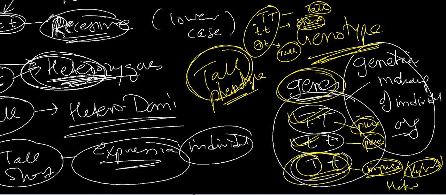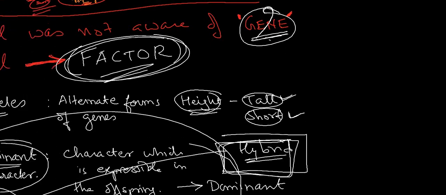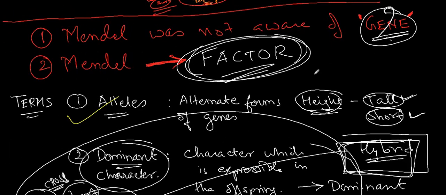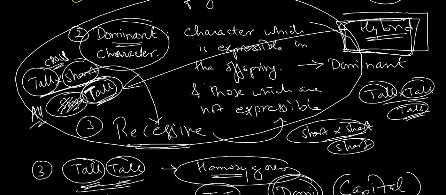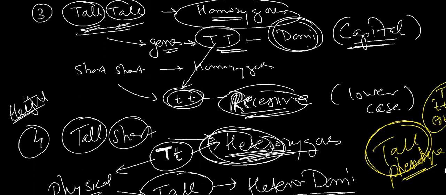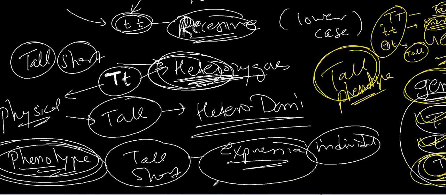I hope you understood about the terms. Which terms have we seen? In the beginning we saw alleles, dominant and recessive, homozygous, heterozygous, pure, impure, and we have talked about phenotype and genotype. There are two more definitions; we will see those two definitions in the next episode.